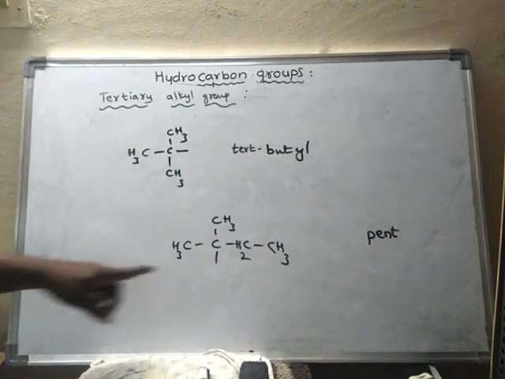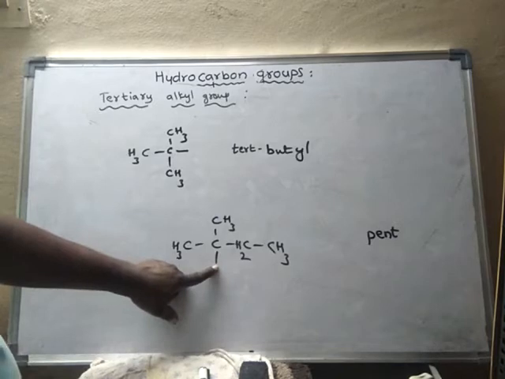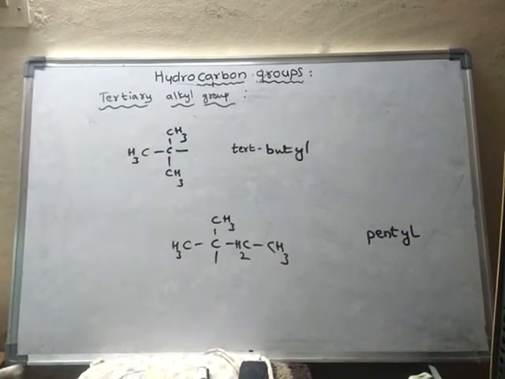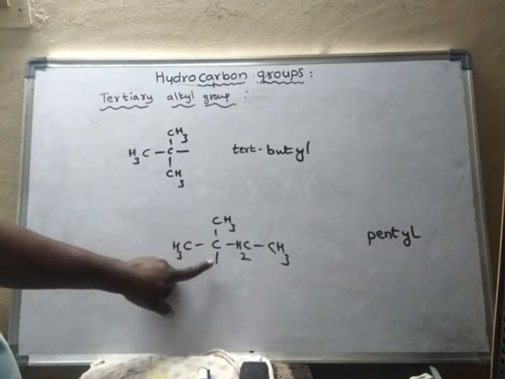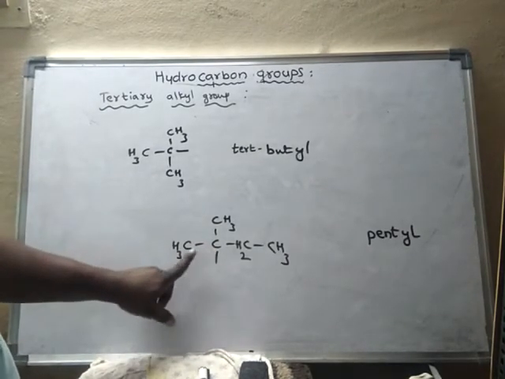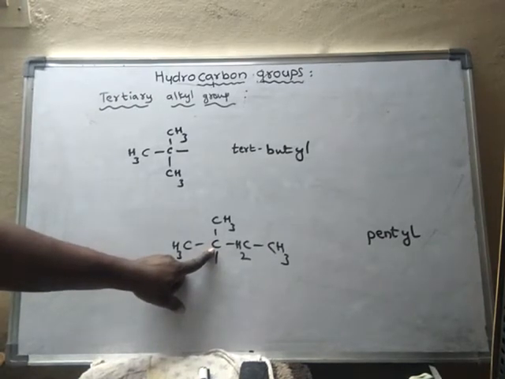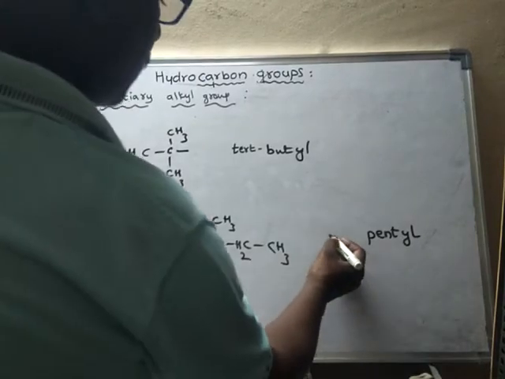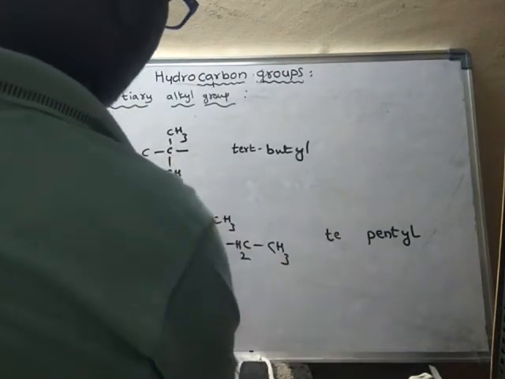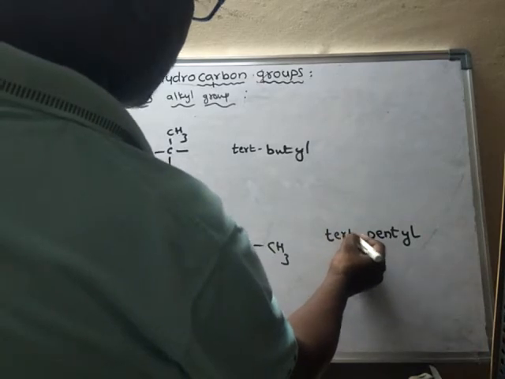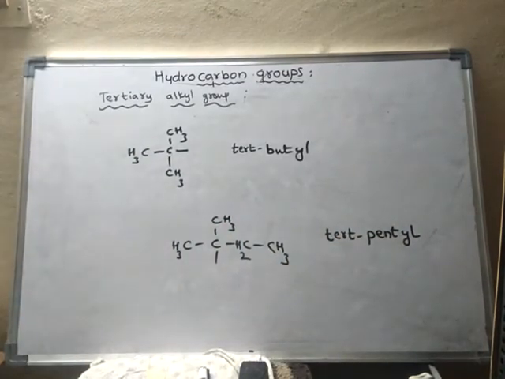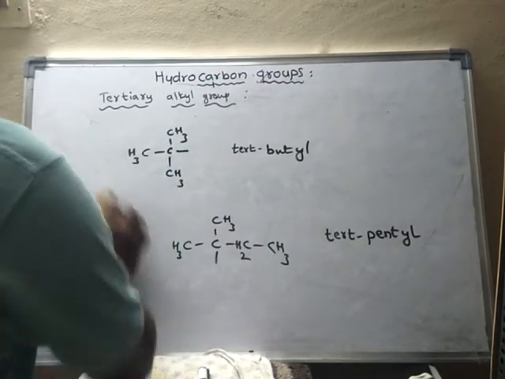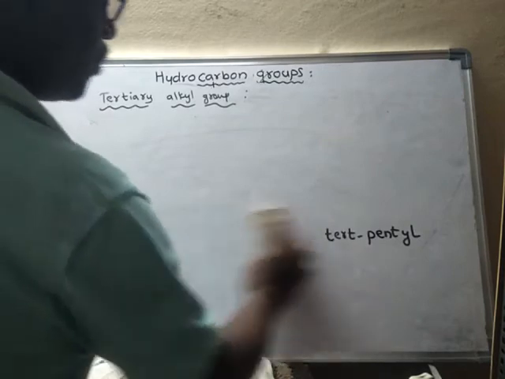Now I have removed one hydrogen, so it will become alkyl, pentyl. From which carbon have I removed it? From the tertiary carbon, because this carbon is attached to 3 other carbon atoms, hence it is said to be a tertiary carbon. So the name of this hydrocarbon group is tertiary pentyl. Like this, the tertiary alkyl groups can be written.